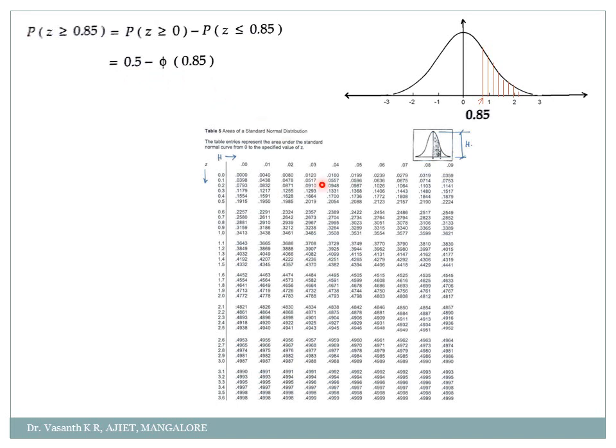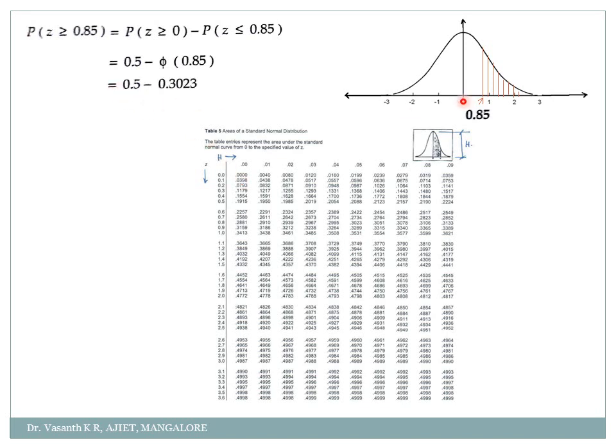So how much is phi of 0.85? You just check here. So 0.8 is here and phi is over here, my dear students. So I'll get 0.3023. Correct? See here, 0.5 minus 0.3023.